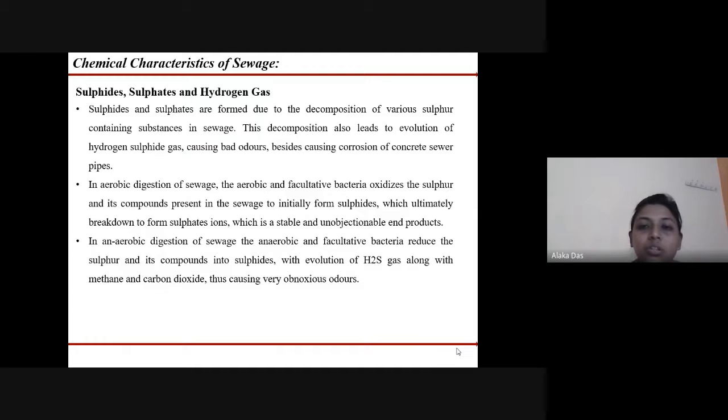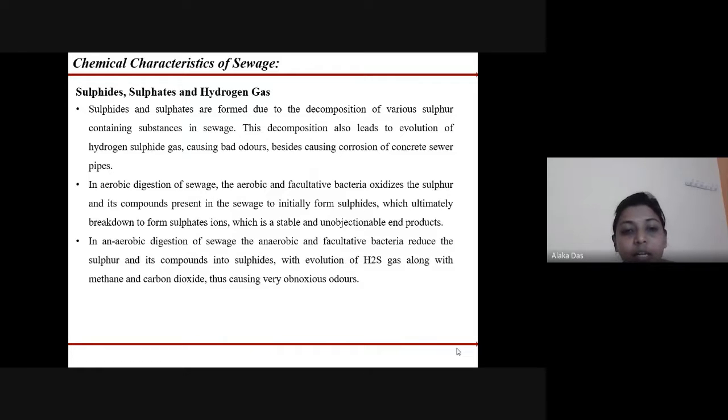This decomposition also leads to the evolution of hydrogen sulfide gas, which causes bad odors, besides causing the corrosion of the concrete sewer pipelines. During the aerobic digestion of the sewage, the aerobic and facultative bacteria oxidize the sulfur and its compounds present in the sewage to initially form sulfides, which ultimately break down to form sulfate ions, which is the stable and unobjectionable end product.